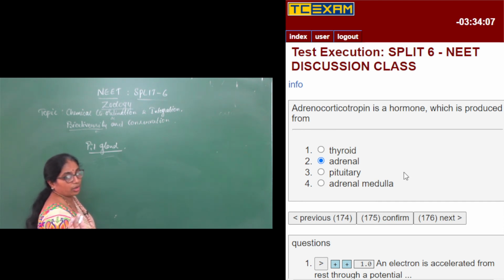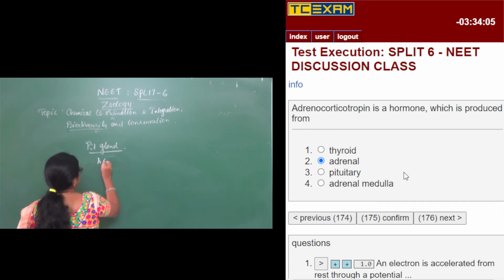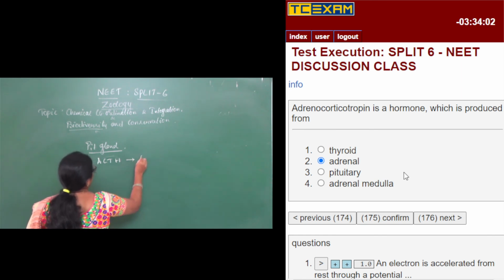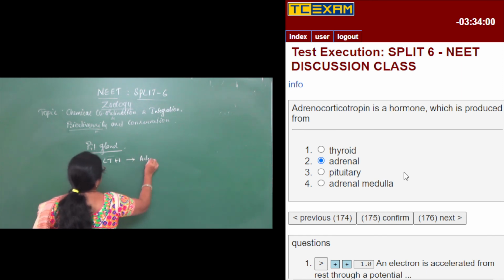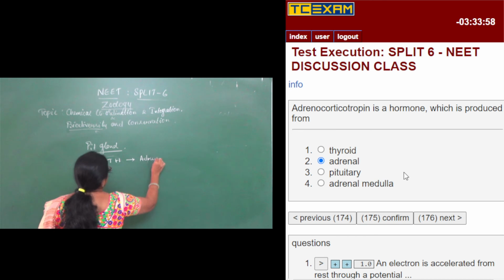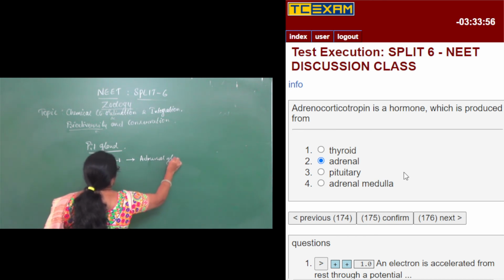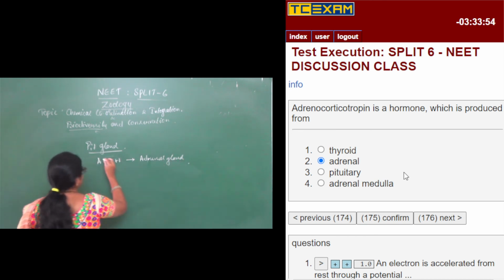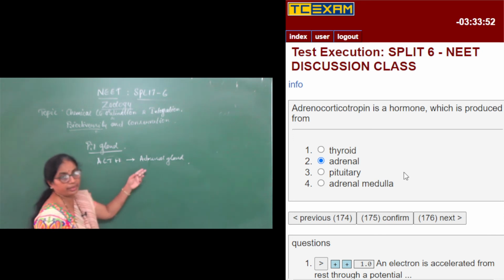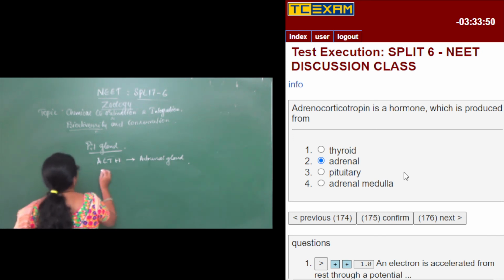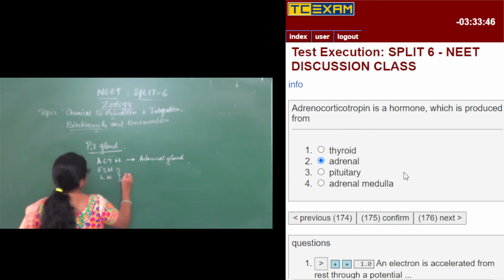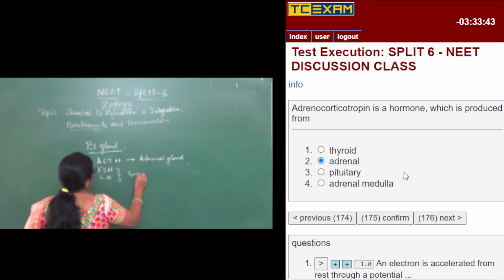So adrenocorticotropin ACTH is going to control the adrenal gland. The adrenal gland, also called the suprarenal gland, is controlled by ACTH, and FSH and LH will control the gonadal activity and act on the gonads.